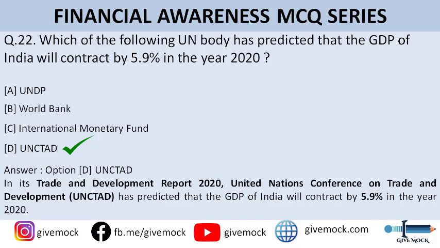They actually, UNCTAD क्या करता है? They prepare a Trade and Development Report 2020. They publish a report. उस report में इन्होंने predict किया है कि India's GDP will contract by 5.9%.